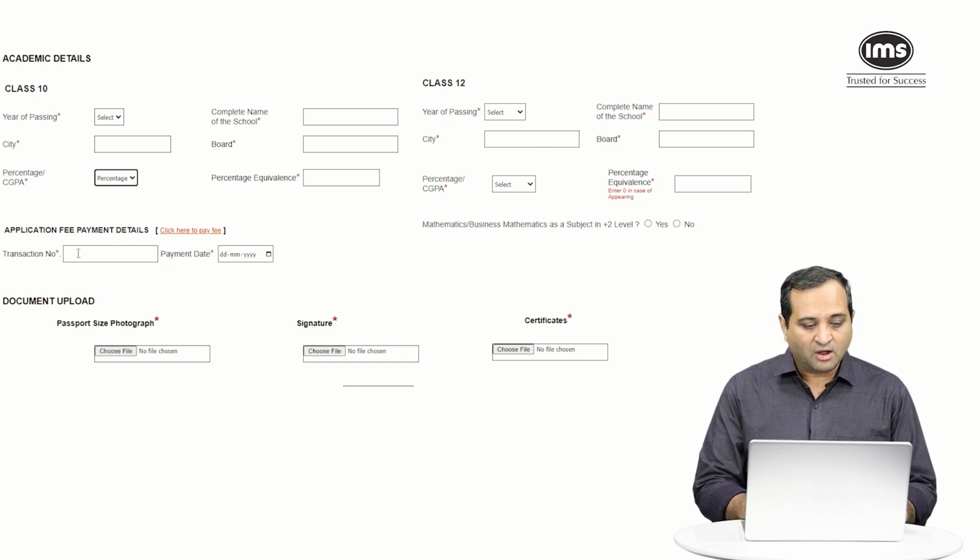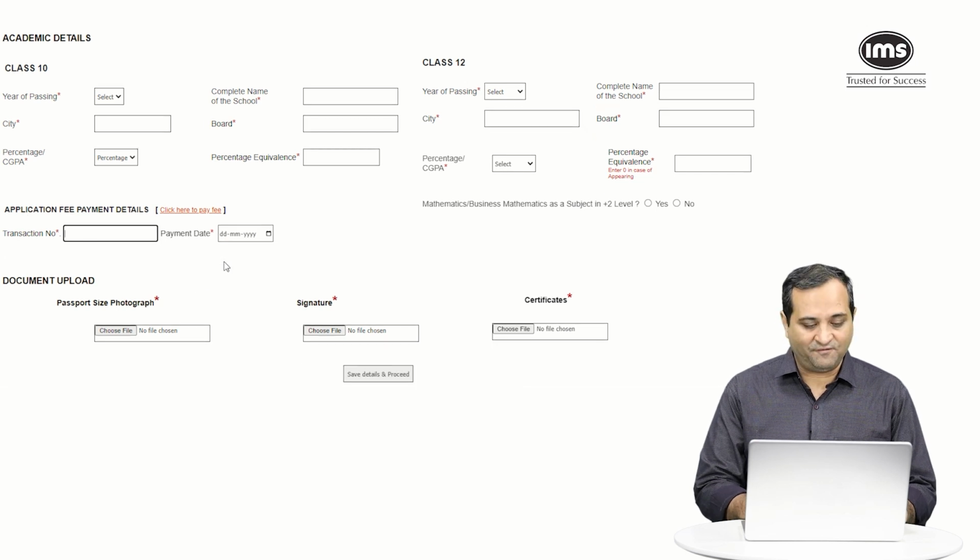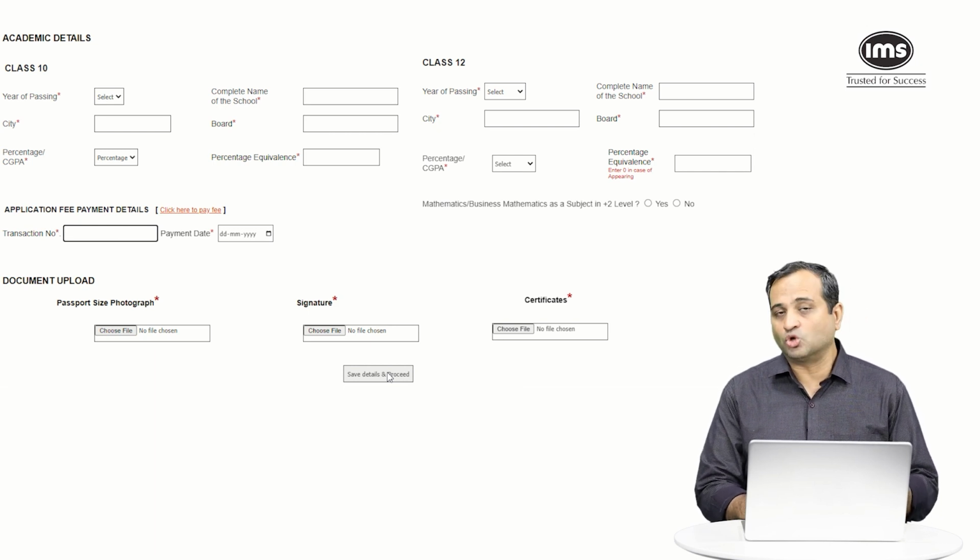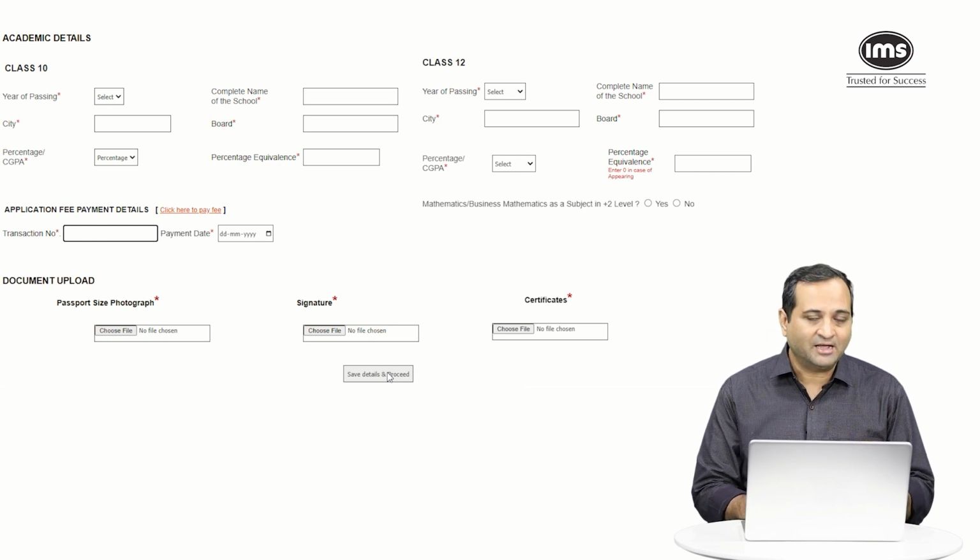Okay, then once you have paid your fee, you need to write down your transaction ID here and the date on which you made the payment. Okay, and we have already kept our photo, signatures, and the 10th and the 12th mark sheet ready. Upload this here, you save details, and when you click on proceed, your application will be completed. So what you will get on the screen would be an IIFT application number. Okay, just keep that handy because that is something that you will require in future.